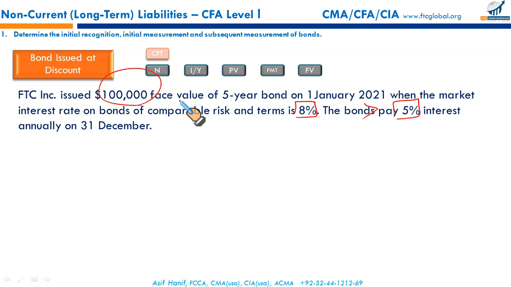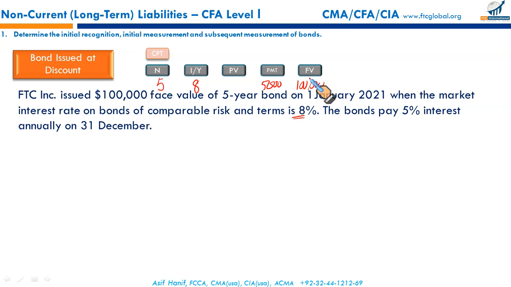How much less? Let us use the financial calculator. We have N is 5. The rate for discounting is always MRI. Present value is to be calculated. The payment we are making is 5,000 per year. Future value, or the face value at which the bond would be redeemed, is 100,000.